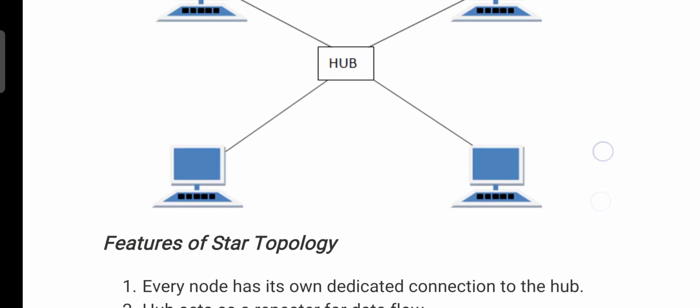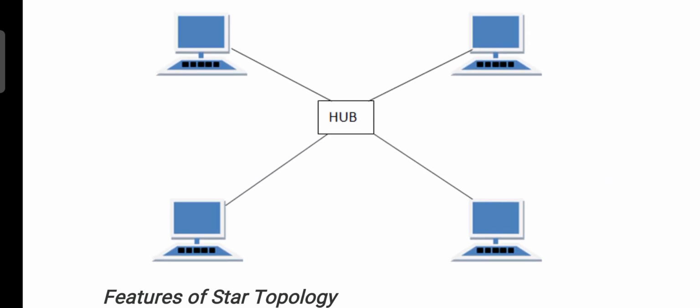That means, consider a network that contains four systems and each and every system is connected to a common hub. The hub is known as the center node of the network. In this network we want to transmit data from node 1 to node 3. First we transmit our data to the hub, then the hub will forward our data to the third node.